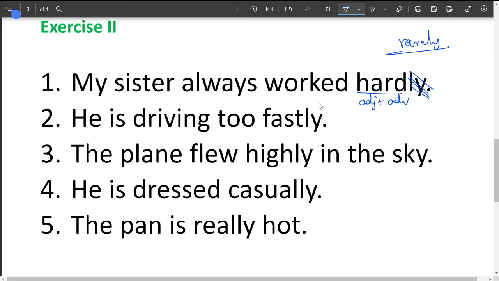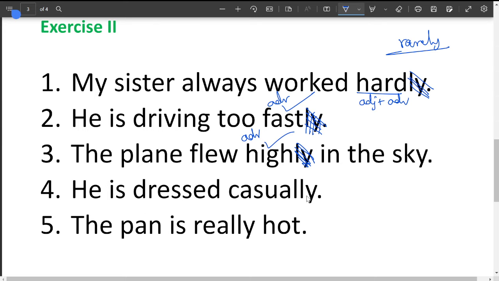Next, he is driving too fastly. Remember, in English there is no word as fastly, only fast. Fast itself is both an adjective and an adverb. So here it is an adverb. Next, the plane flew highly, not highly, it must be high. The plane flew high, both adverb and adjective. In this case this is an adverb.